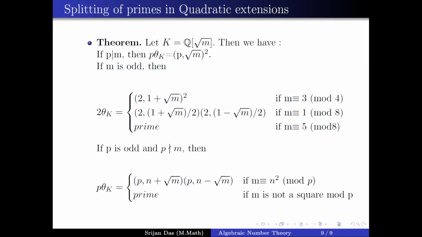So why is this important? Because in the next lecture, mainly, we'll see how to actually calculate the class number. So why is class number important? As we have seen, a Dedekind domain is a PID if and only if it is a UFD. Someone might give you some number and ask you to show whether it is a UFD or not. You can't check that directly. It is very difficult to check whether it is a UFD or not.